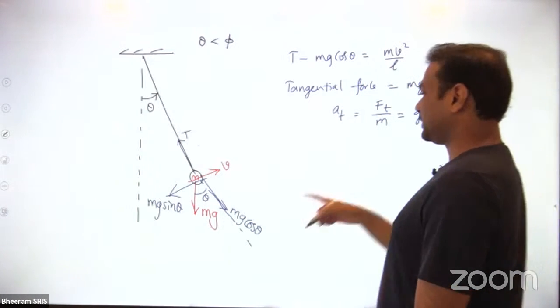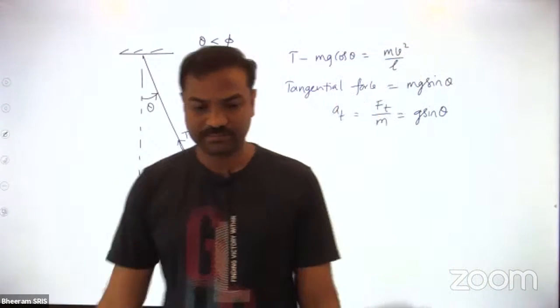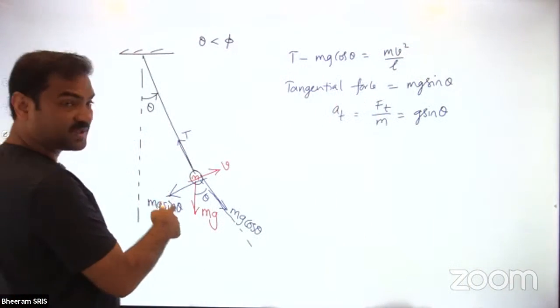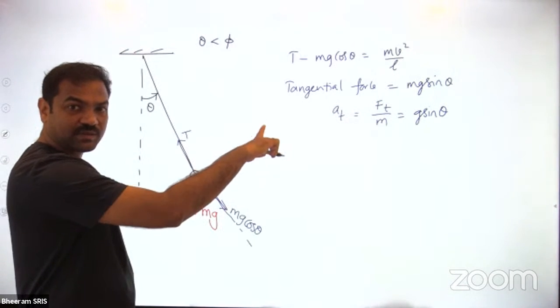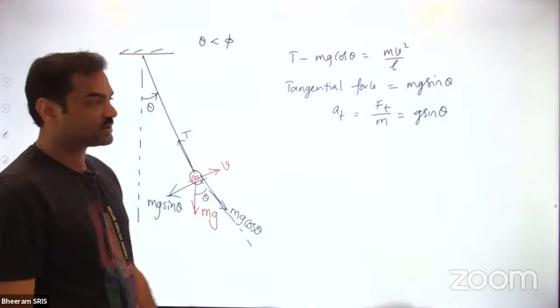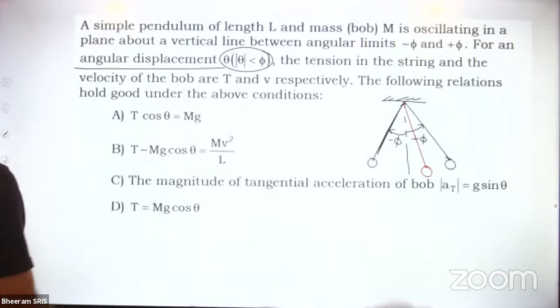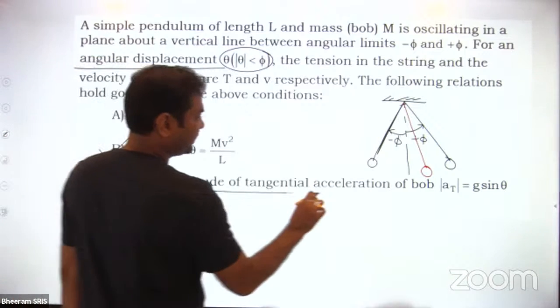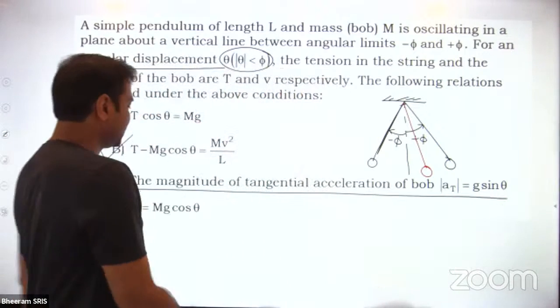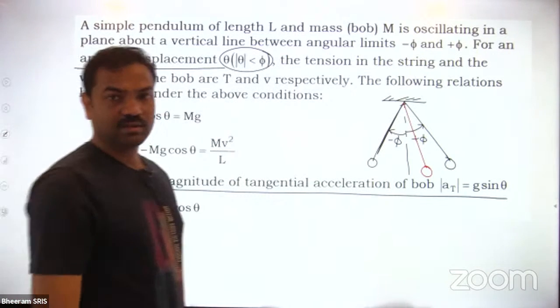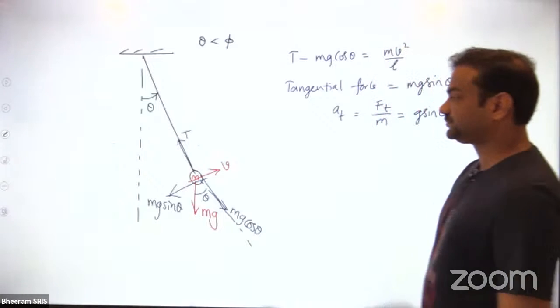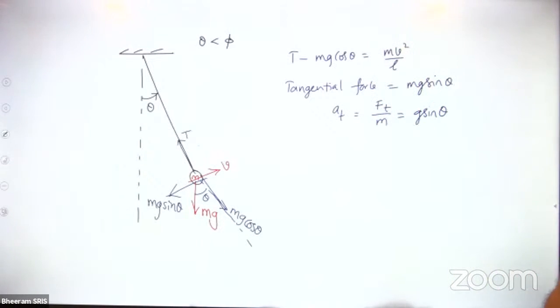I told you, because of this force the speed decreases, and because of this force speed will also increase. In this journey, while going away, speed decreases. While coming towards, speed increases because of tangential force. So what are the things you can write down? T minus mg cos theta is equal to mv square by L. And the magnitude of tangential acceleration of the bob is g sin theta. T is not equal to mg cos theta, because vertically some acceleration will be there.